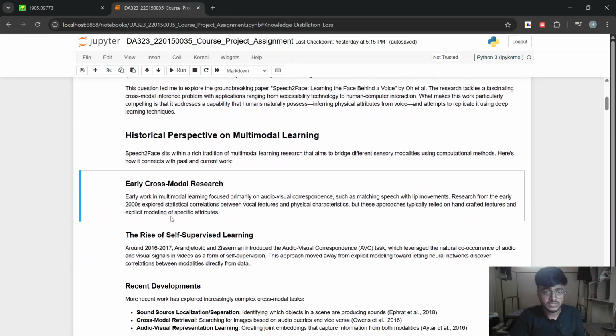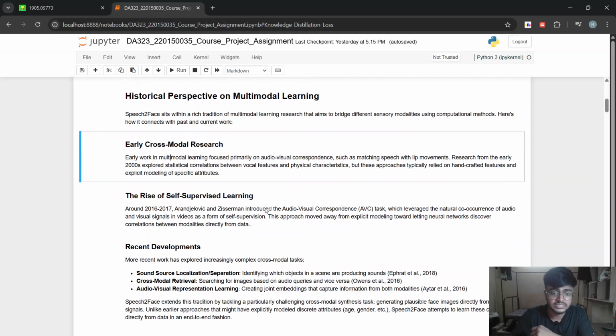Let's understand some of the historical perspective on multimodal learning in the domain of self-supervised learning. Before, in the audio-visual correspondence task, we didn't have any automated way of seeing the correlation. We mostly did manual work, like matching the speech with the lip movement.